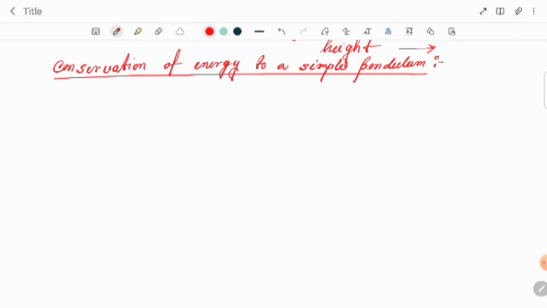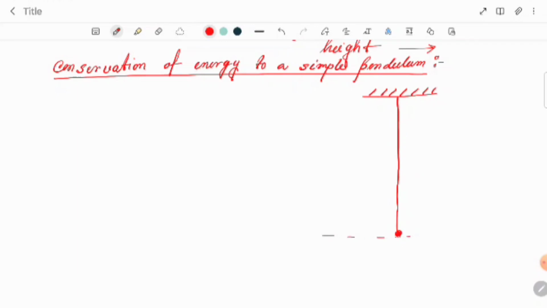Okay, so suppose we are having a simple pendulum, we know how it looks. Here is one string, that is the mean position. Suppose this is the ground.